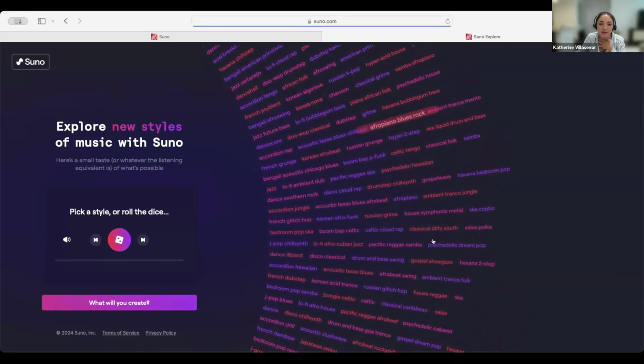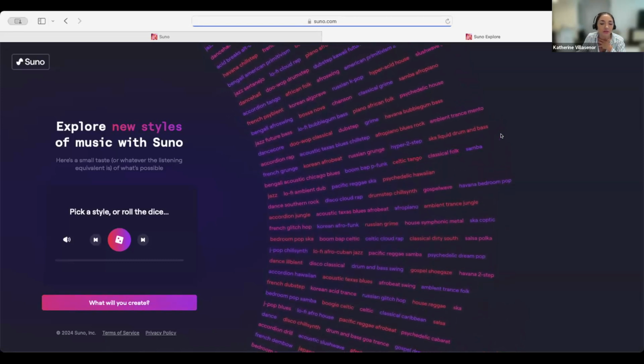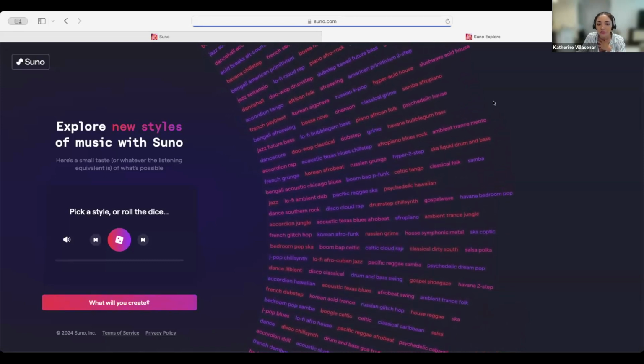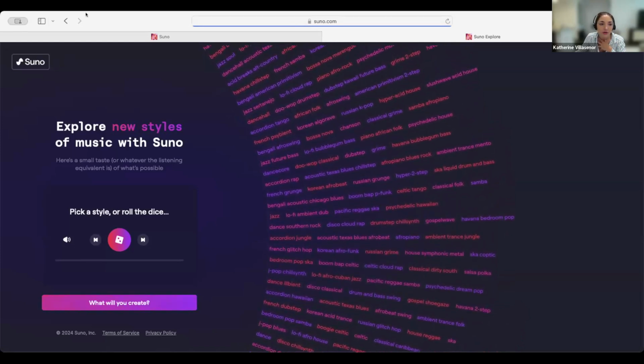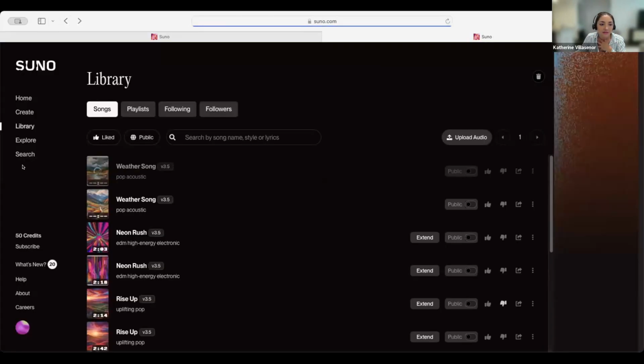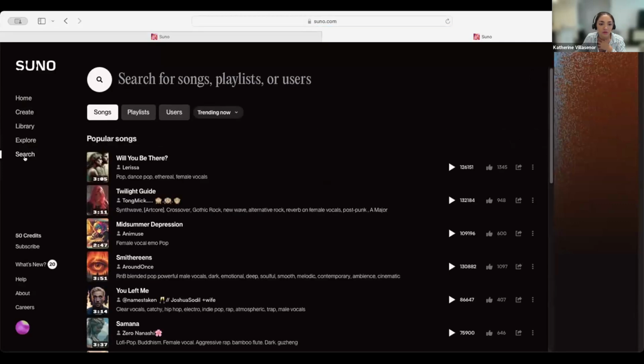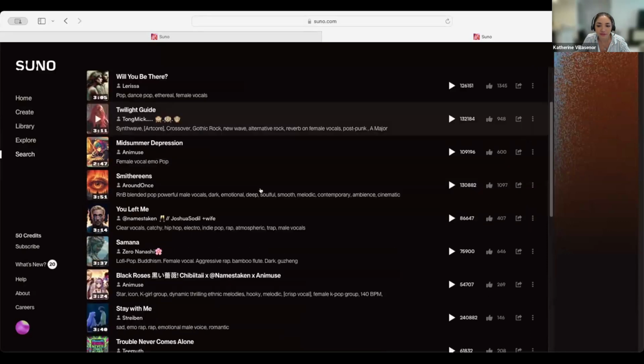This can be an area for inspiration if you don't know what type of song you want to create, or you want to see what other people are creating. This is where you would want to go. And then we have the search area where you can also explore what other users have created, and you can filter if you want to see the most recent, the ones that are trending, or the more relevant ones.